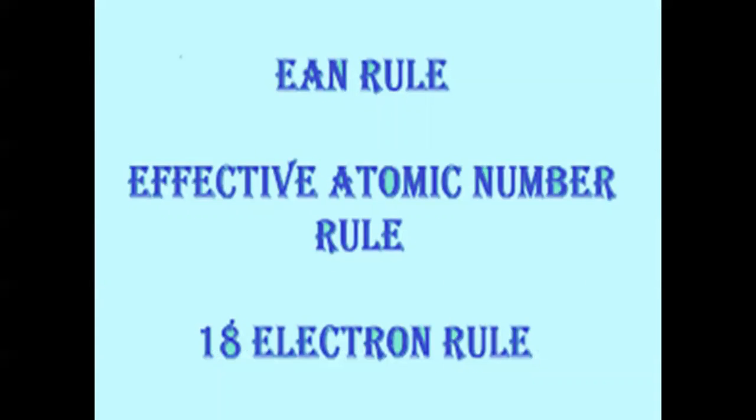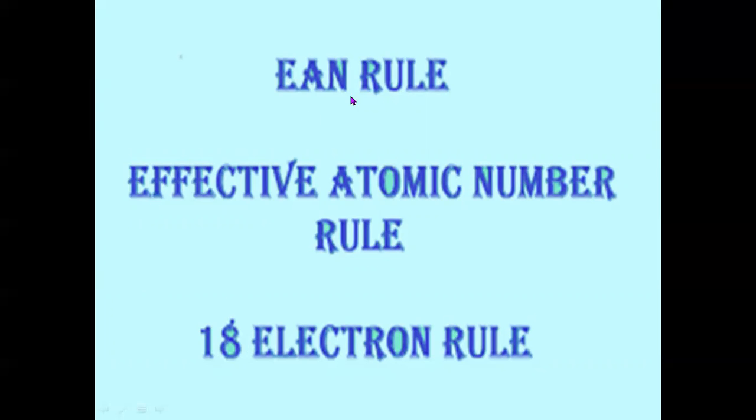Now, Sidgwick gave one rule called the EAN rule. What is the EAN rule? It is nothing but the effective atomic number rule, or it is also called the 18 electron rule. Why the 18 electron rule?